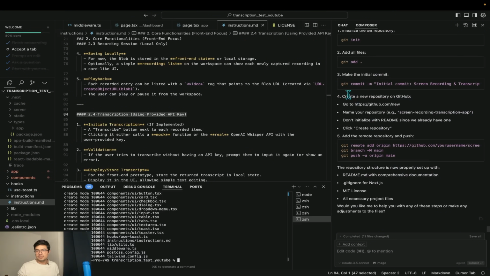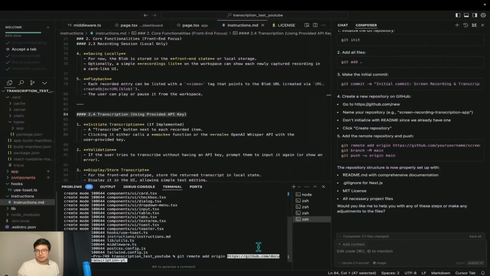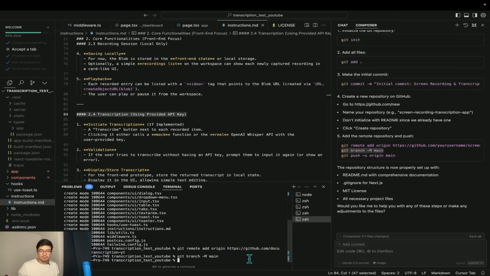So now we are going to add the remote: git remote add origin, and then the URL that I mentioned before, where you pick it from here once you create the repository. Let's press enter. Cool. And then let's do git branch main, so let's push it to the main branch. And then let's do git push origin main.